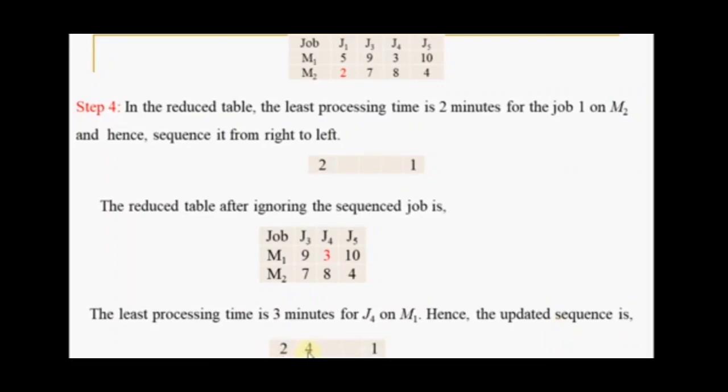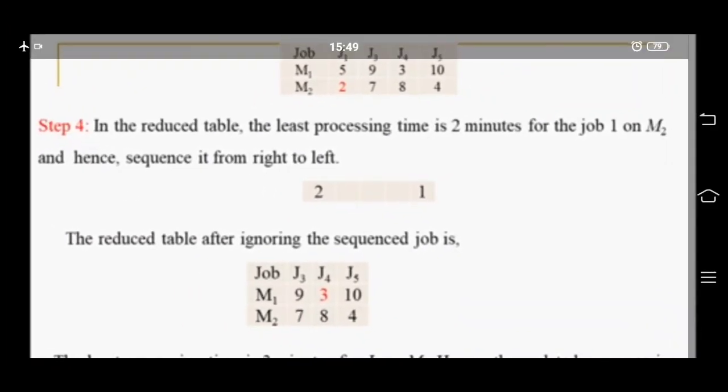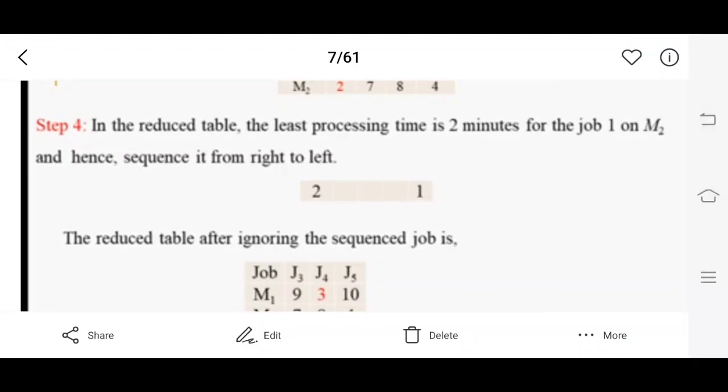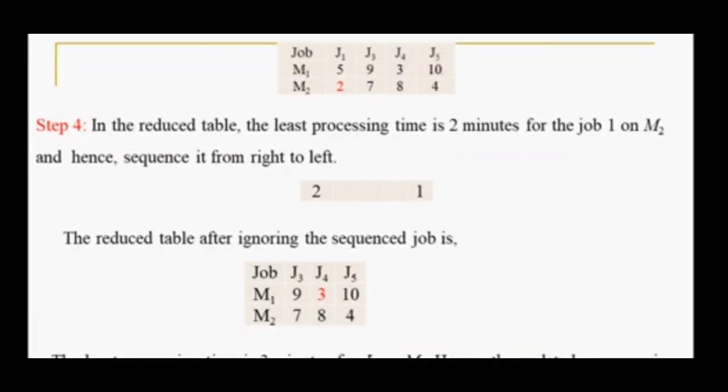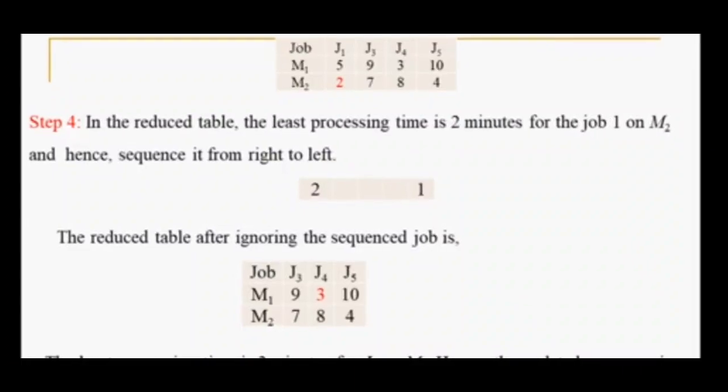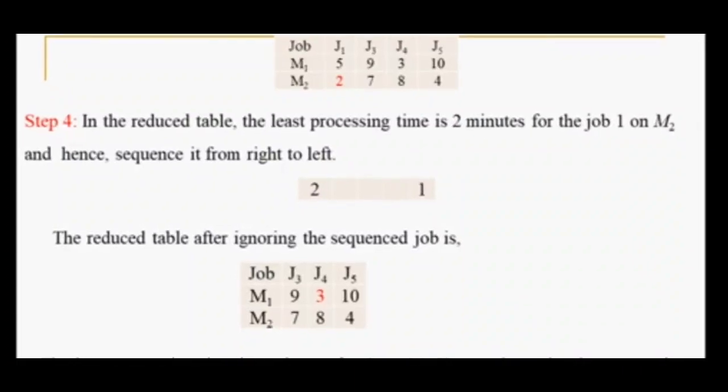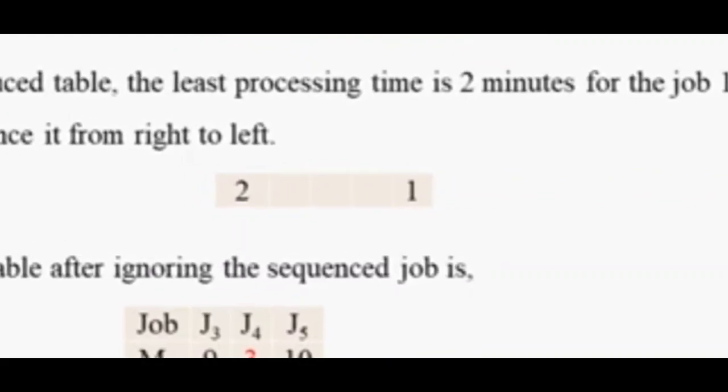Okay, the fourth step, that is what we have written. J1 has the least processing time, 2 minutes, and it occurs on the M2 machine. That's why we did the sequencing of J1 from right to left, and we have written the sequence in the next step, that is 2 and 1.